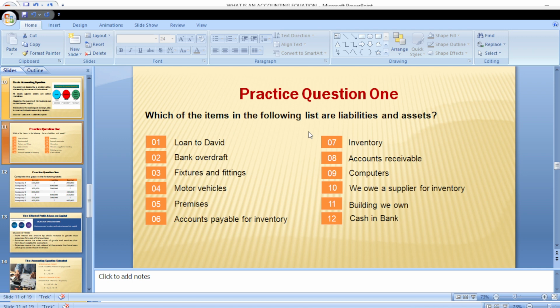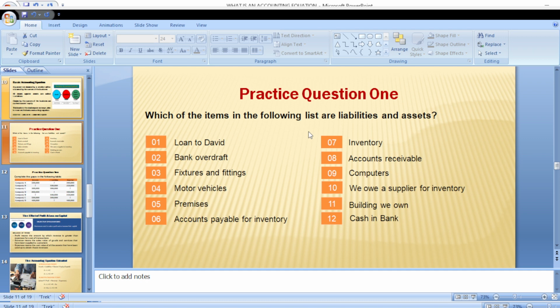Then we have account receivable. We are expecting our debtors to pay us. So if we are expecting our debtors to pay us, it's an account receivable. In that case, that will be what? An asset to us. Computer is also an asset. Don't forget our definition of an asset: anything that has value, that is owned, that is possessed by an organization for which future benefits are expected to flow in.